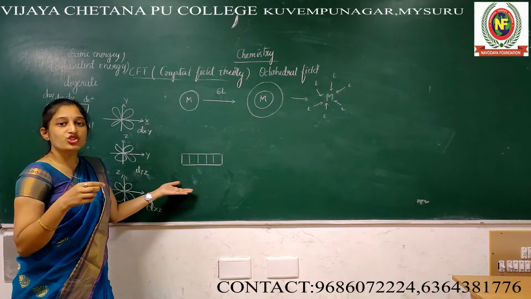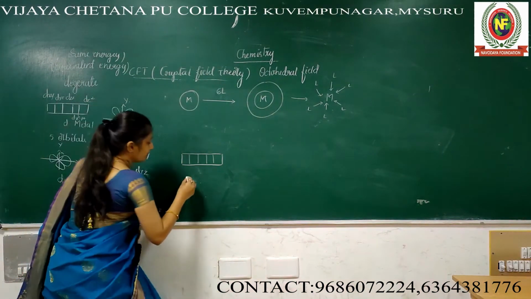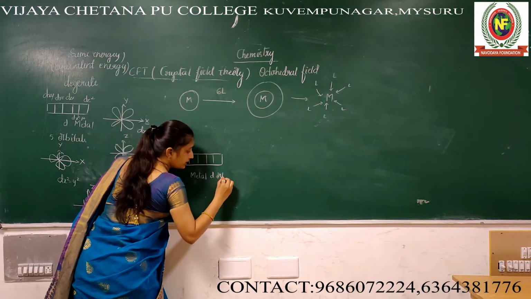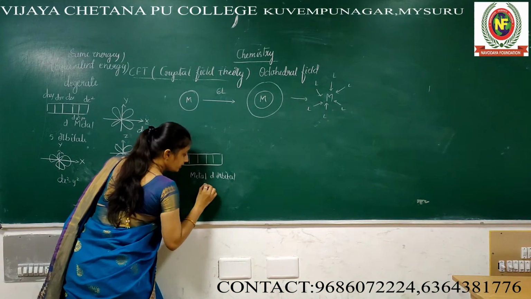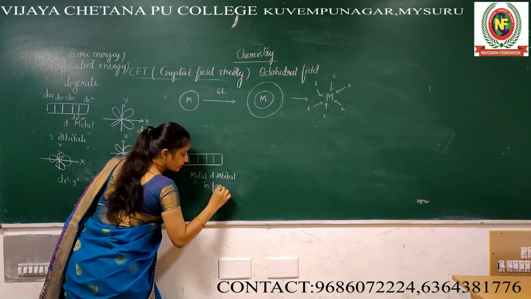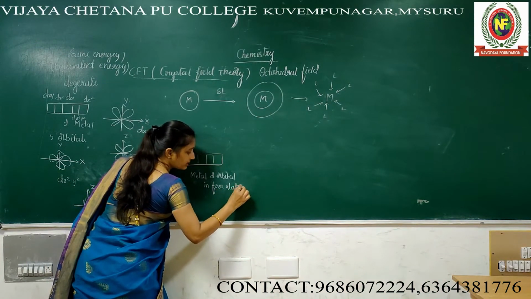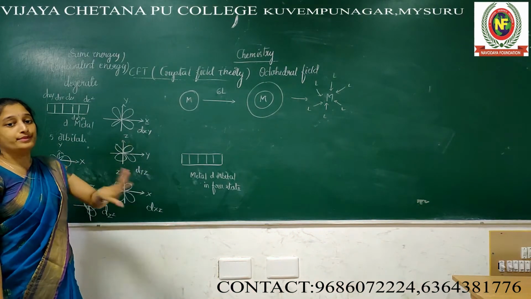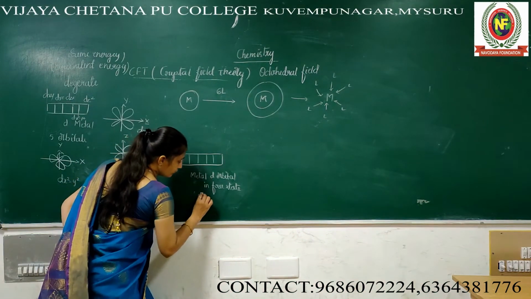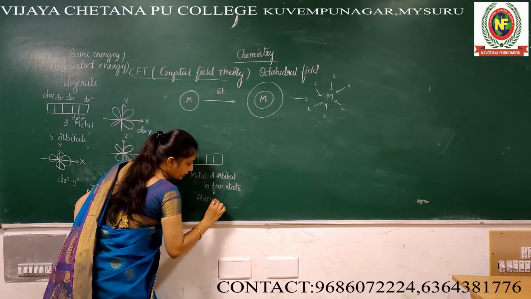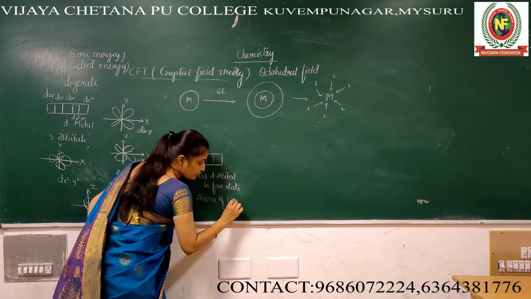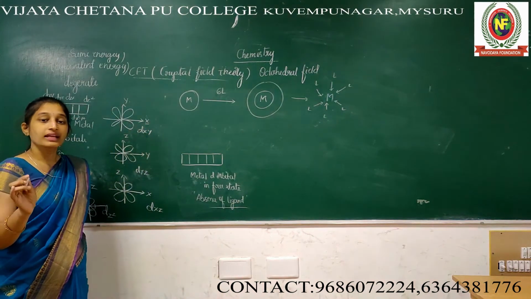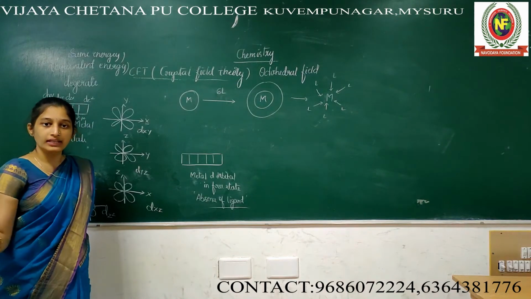This is the degenerate metal d orbital, metal d orbital in free state. Free state means the metal is there in a free state, absence of ligand. There is no ligand. Ligands are completely nil.